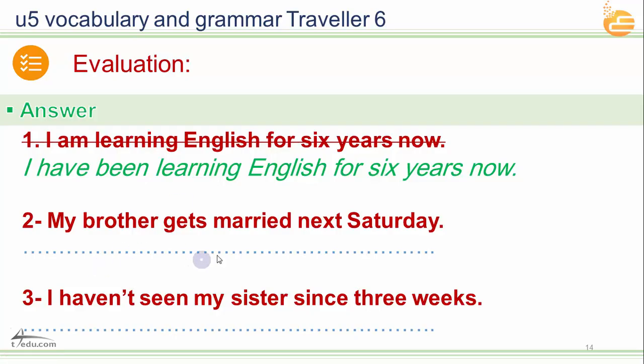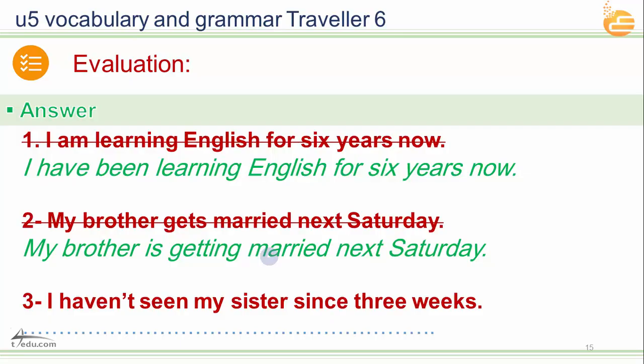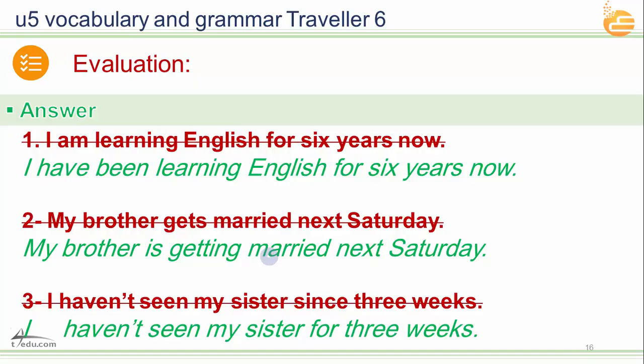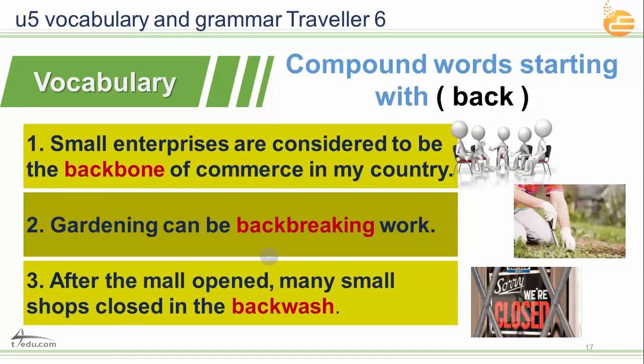My brother gets married next Saturday. Is getting married next Saturday. I haven't seen my sister since 3 weeks. We don't use since. For 3 weeks. Since you have a date: since 2009, since Monday, and so on. But for an unlimited or unidentified amount of time, we say for 3 years, for 3 weeks, for 3 days, and so on. Now we finished the first part, which was the grammar and all about the present tenses.